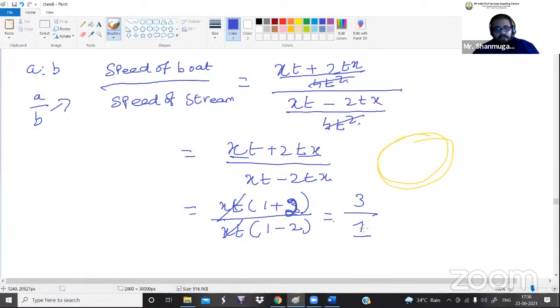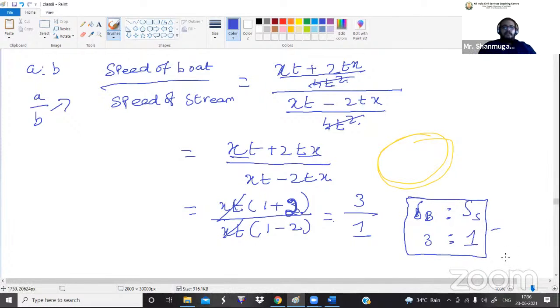So 1 minus 2 is 1. Now what is the ratio? Speed of a boat is to speed of a stream, that is 3:1. So this is your final answer. Got it? 3:1 is your answer. Do you understand what I'm saying? That's all, we have completed the boats and stream concept.